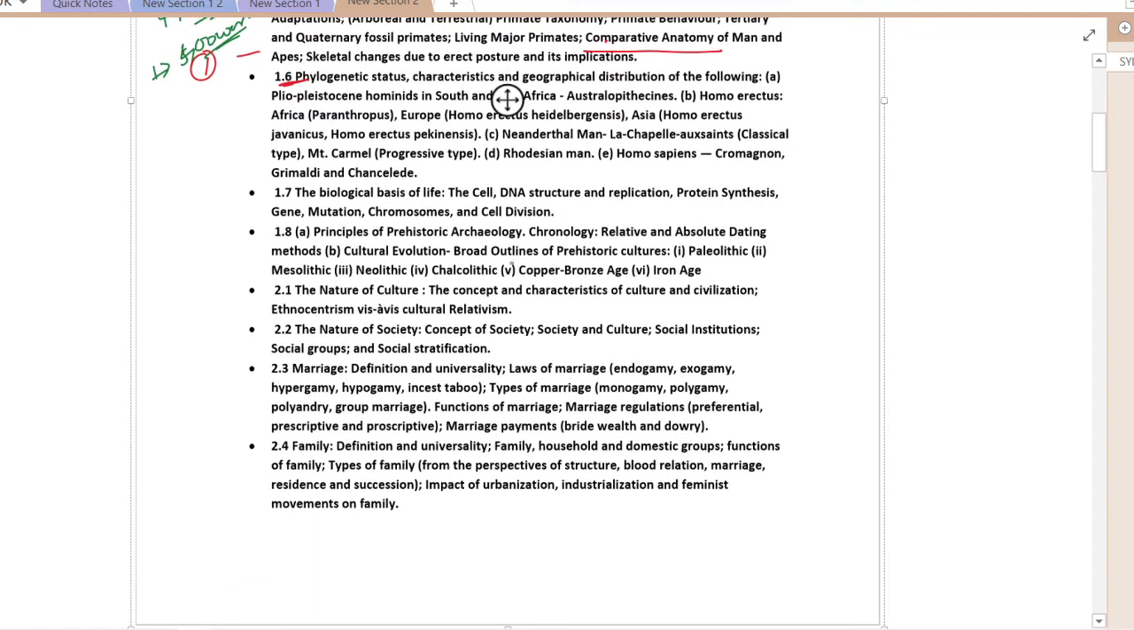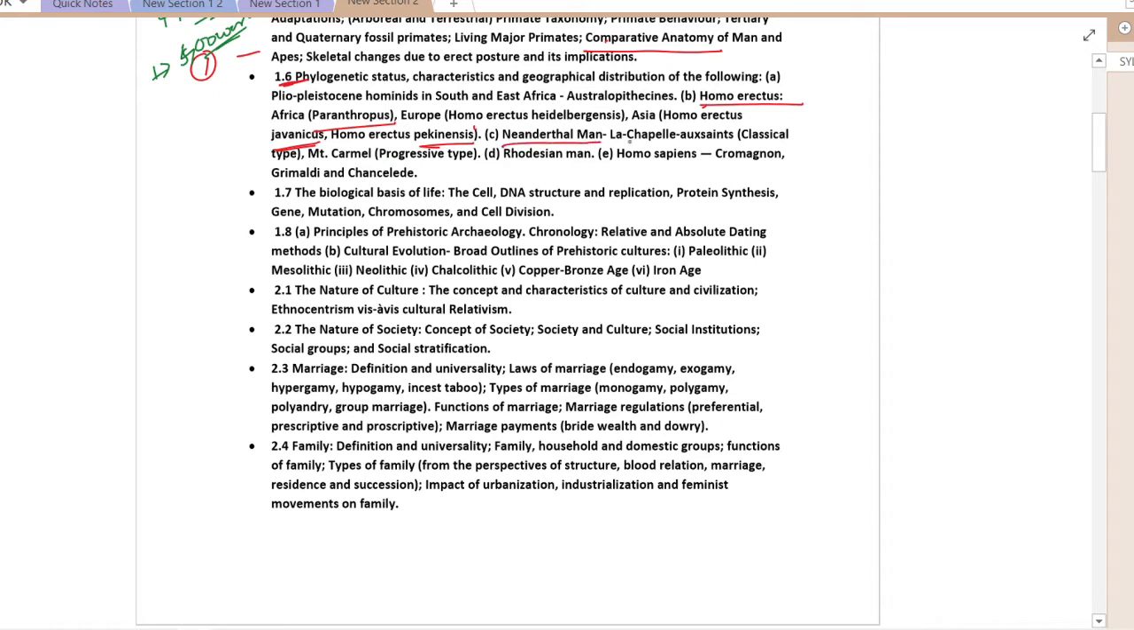characteristics, geographical distribution, etc. Then these are some of the important names that being an anthropologist you will hear, that is Homo erectus, right, from where they got their names. For example, Javanicus or Pekinensis: Javanicus from Java, Pekinensis from Peking.